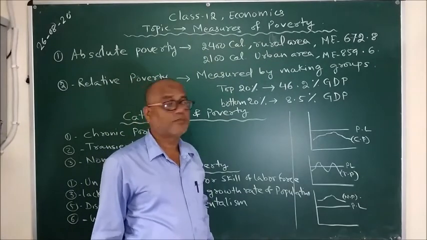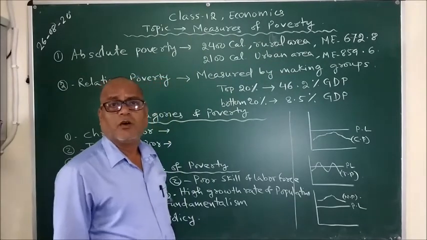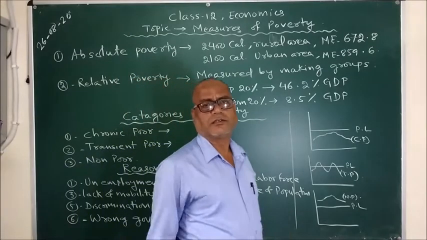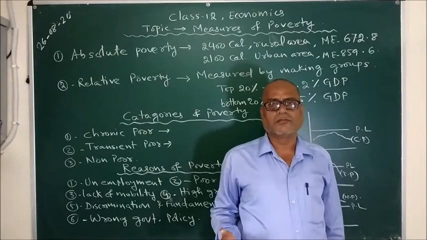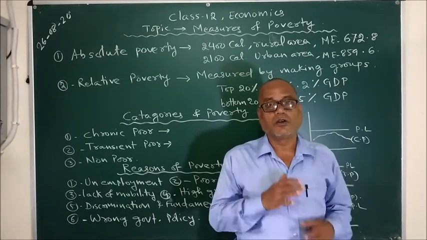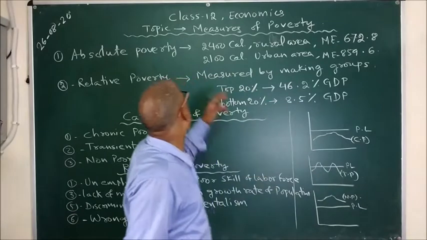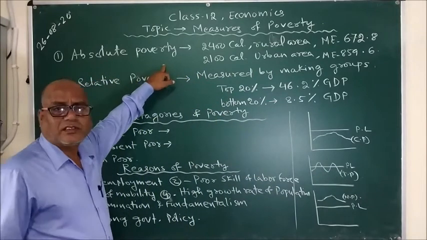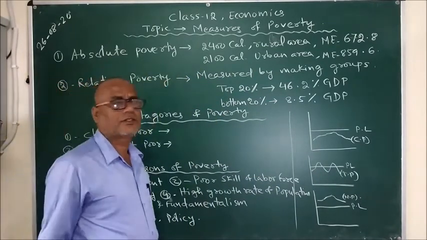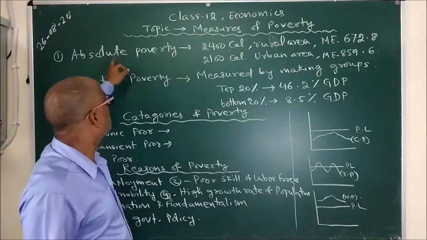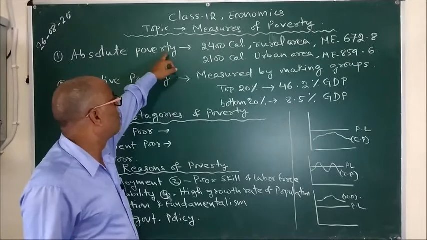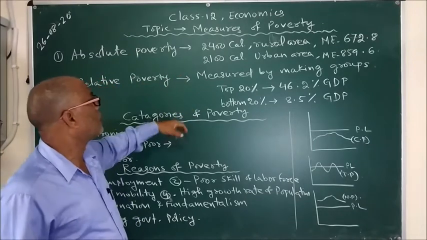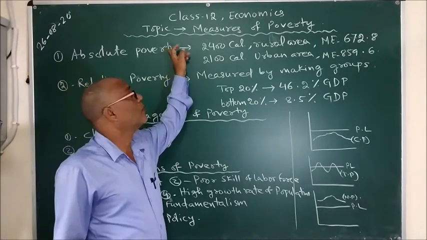The measures of poverty, in the sense, what is the criterion, what is the basis on which we term a person as poor or non-poor. Here there are two different measures of poverty, that is absolute poverty and relative poverty. One by one we will discuss both the points. First come to absolute poverty.